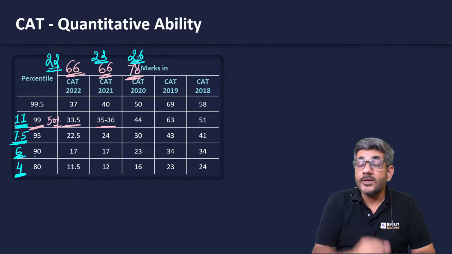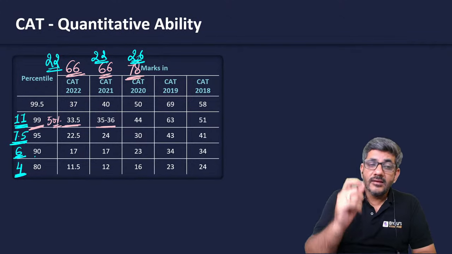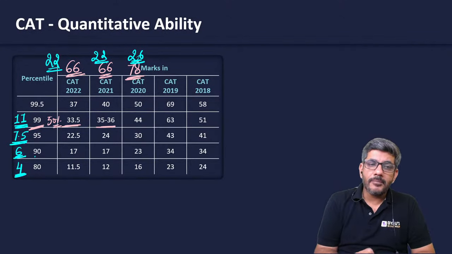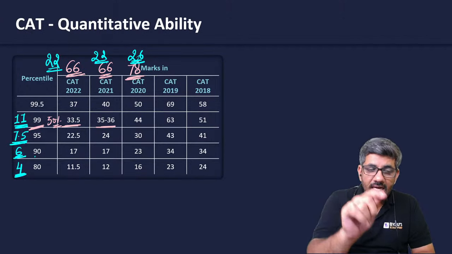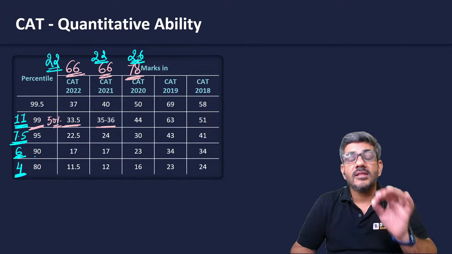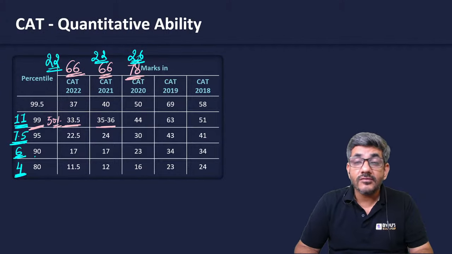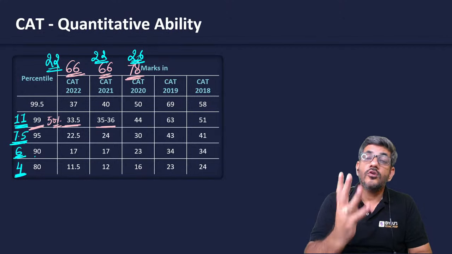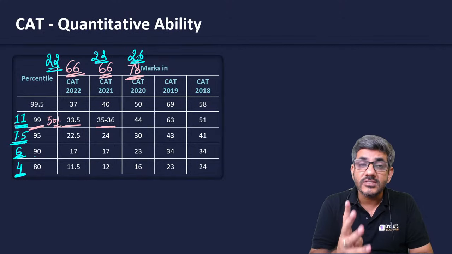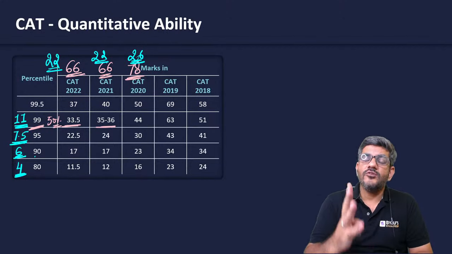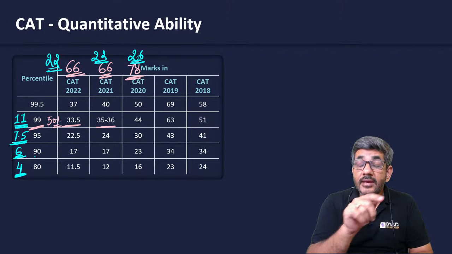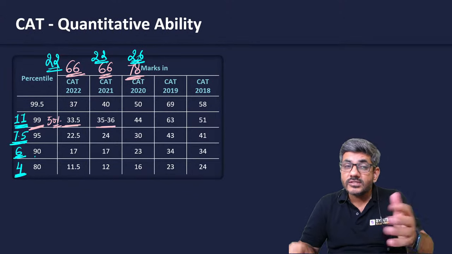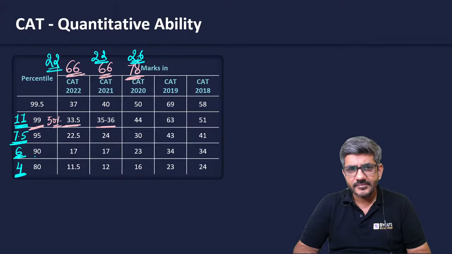But you will see one thing here, that out of 22 questions, a person who does just 4 questions correct gets an 80 percentile. इसका मतलब ये है 80% of the students are not even able to do 4 questions in the QA section in 40 minutes. In 40 minutes, if you do just 4 questions correct, you would be above 80% of the people. And the same story was there the year before that as well.